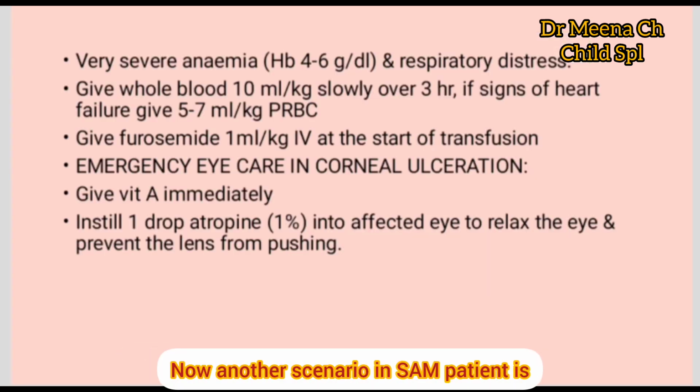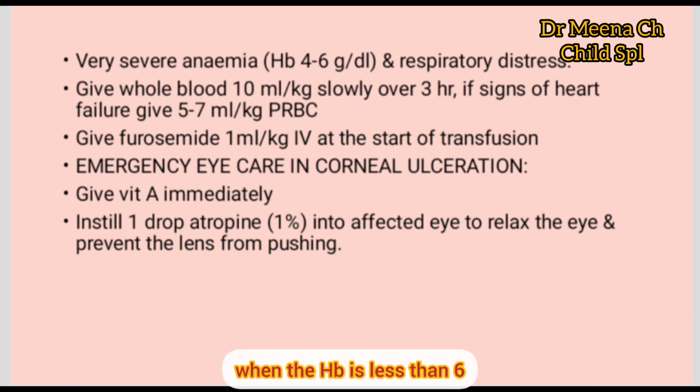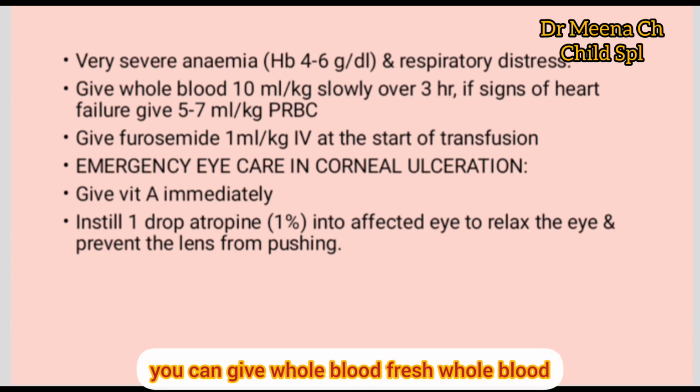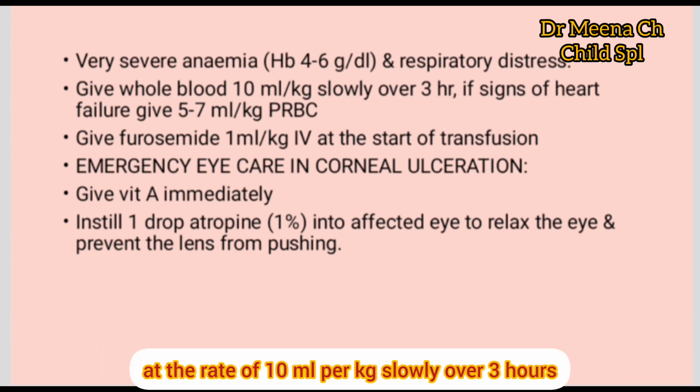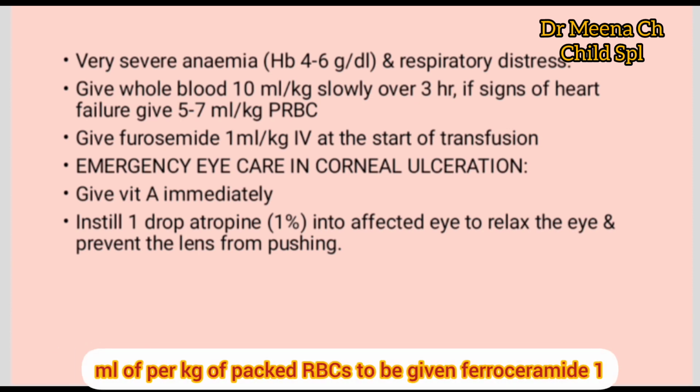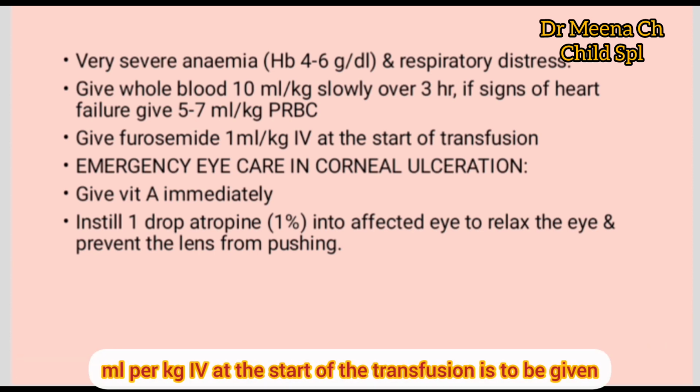Now, another scenario in a SAM patient is when the Hb is less than 6 and there is severe respiratory distress. You can give fresh whole blood at the rate of 10 ml per kg slowly over 3 hours. But if there are signs of heart failure, 5 to 7 ml per kg of packed RBC is to be given. Furosemide 1 ml per kg IV at the start of the transfusion is to be given.